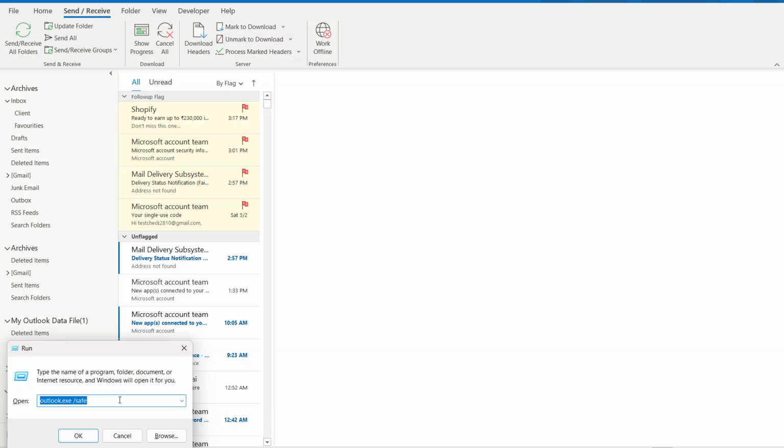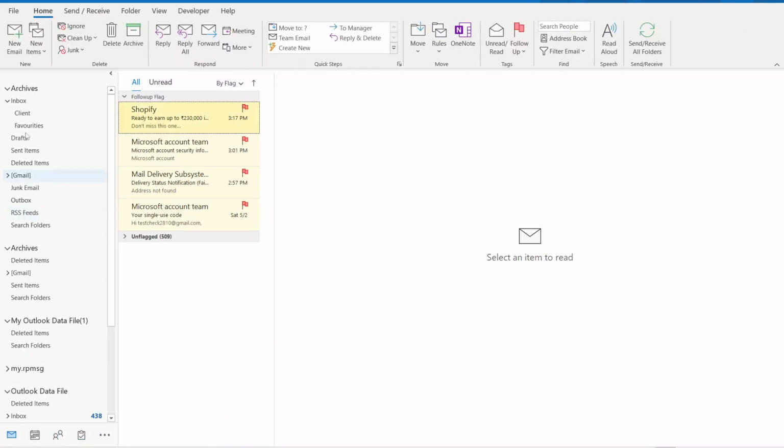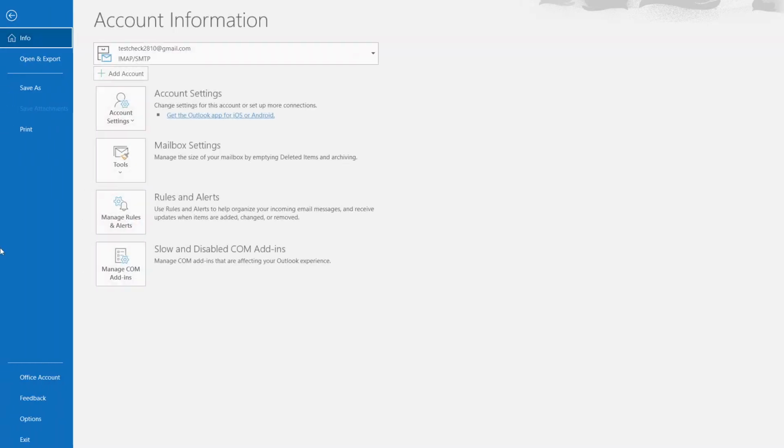If Outlook connects as normal in safe mode, it's likely that one or more of your add-ins are the culprits. Go to the File tab, select Options, and then Add-ins. From there, disable all COM add-ins and restart Outlook. This should help in isolating and resolving any add-in conflicts.